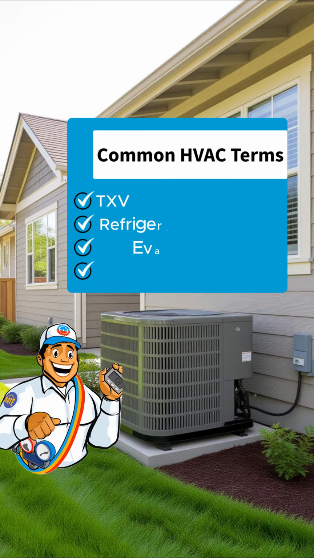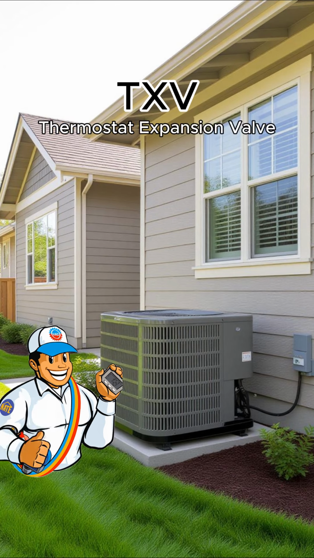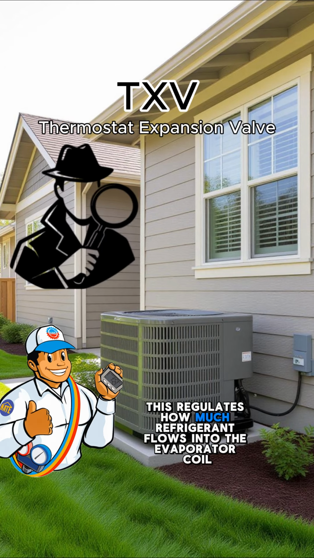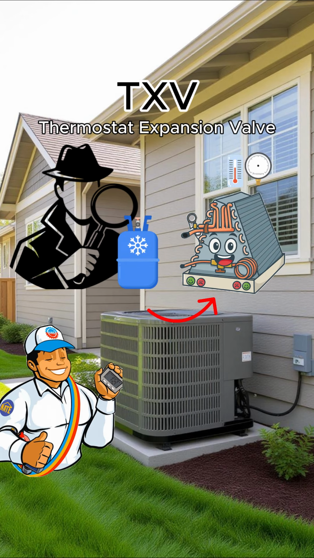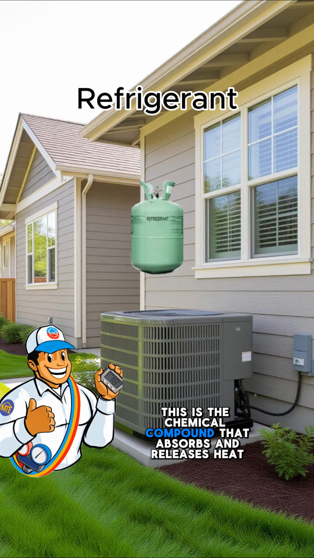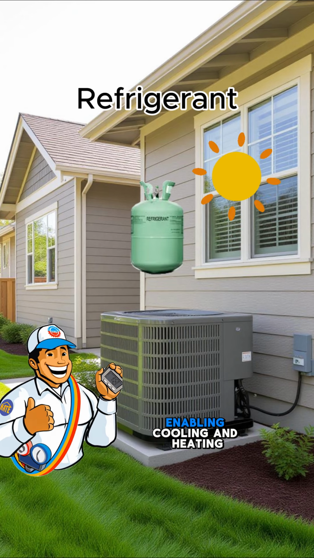Here are some more common HVAC terms every beginner should know. TXV, or thermostatic expansion valve, this regulates how much refrigerant flows into the evaporator coil based on temperature and pressure. Refrigerant, this is the chemical compound that absorbs and releases heat as it circulates through the system, enabling cooling and